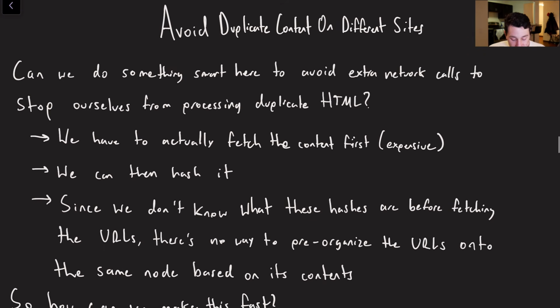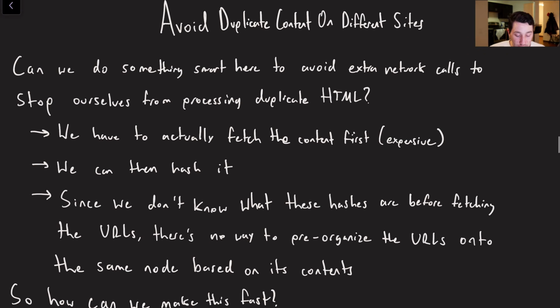So another question is, how can we avoid duplicate content on different sites? I mentioned a common phenomenon on the web is that we have duplicate HTML under different URLs. The issue here is that this is a little bit less simple, right? The first thing we have to do is fetch the content, which is expensive. Then we have to take a hash of it, so we need some method that takes a hash or a fingerprint or anything that uniquely identifies this content, so that we can quickly check across nodes whether we've already seen this piece of content.